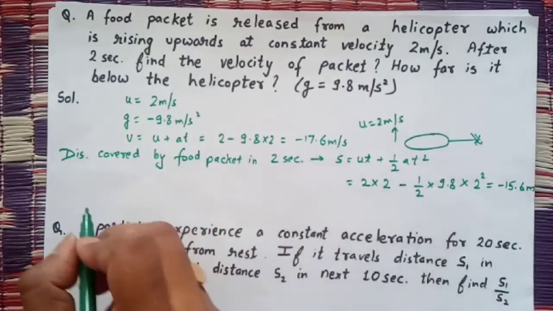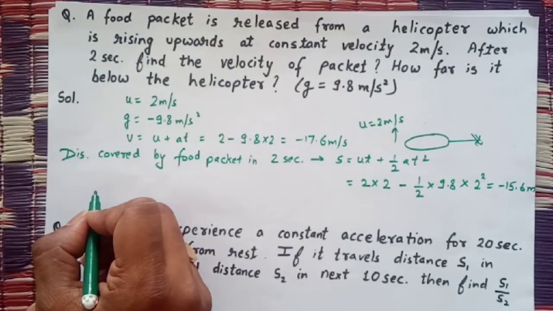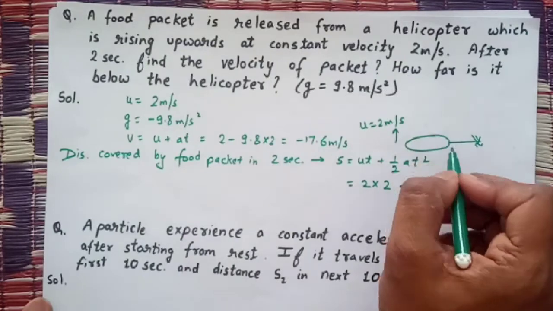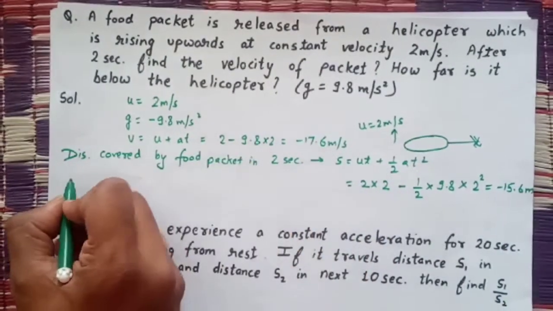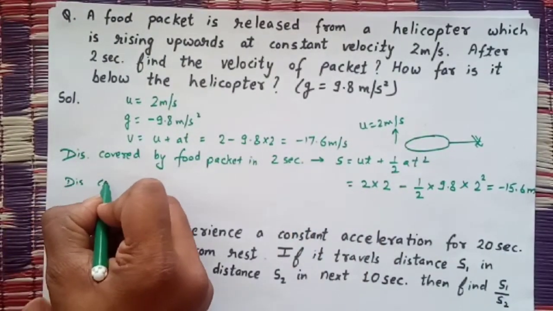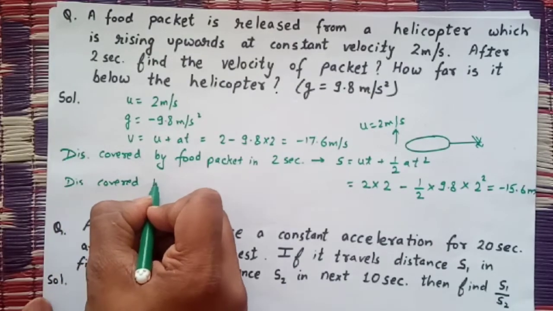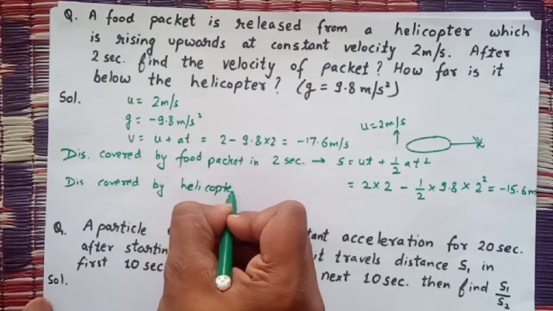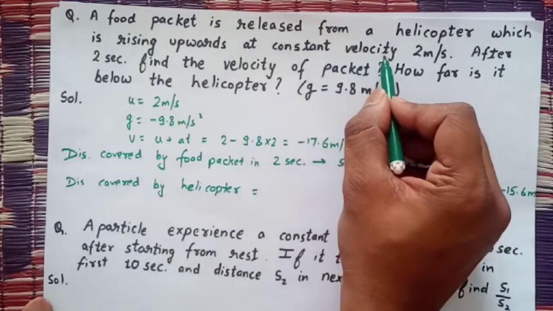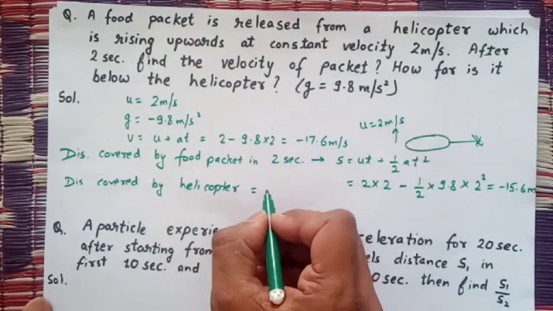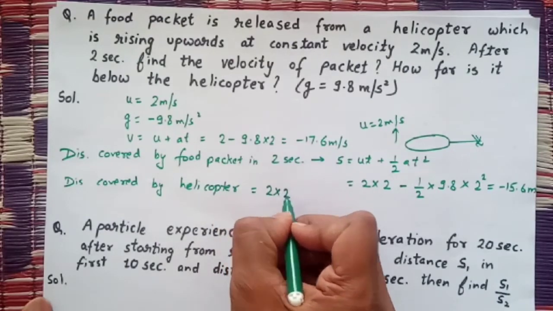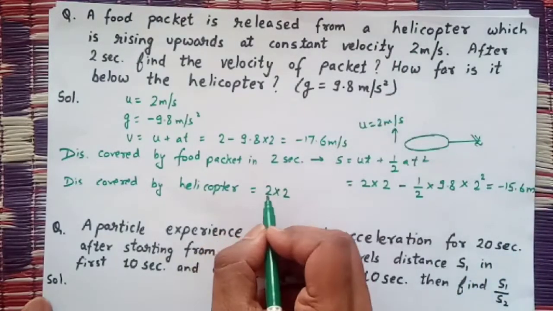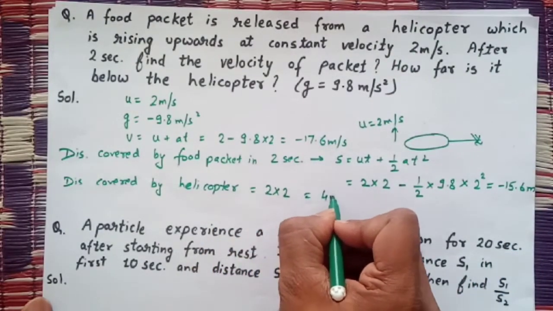meter. And distance covered by the helicopter in this particular 2 seconds. The speed of helicopter is constant, so distance is equals to speed into time, only 2 into 2, it is 4 meter.